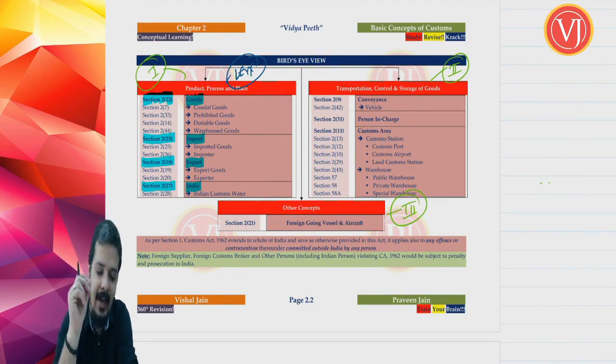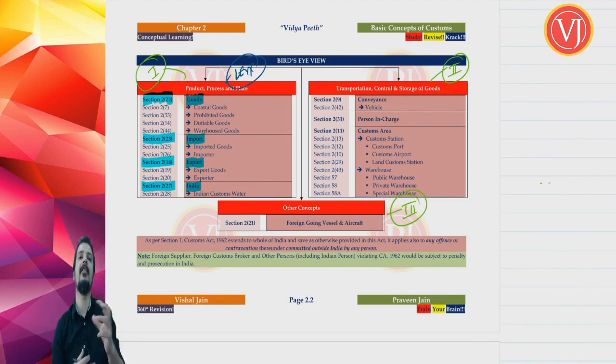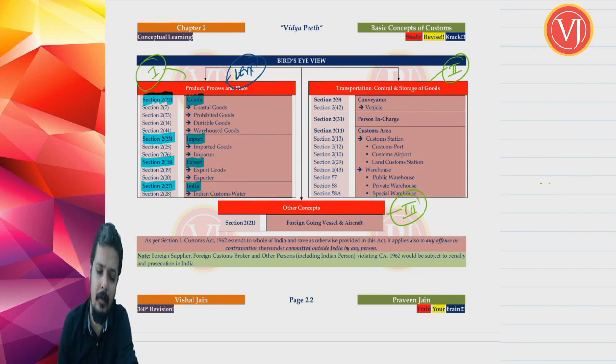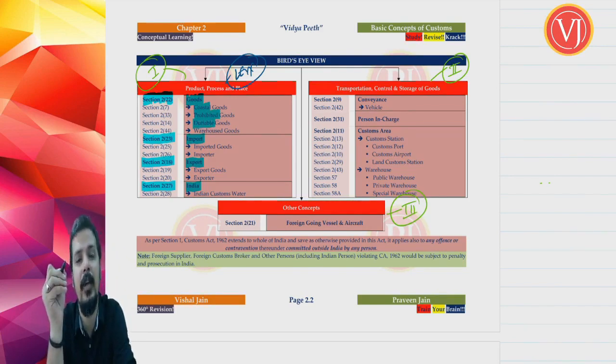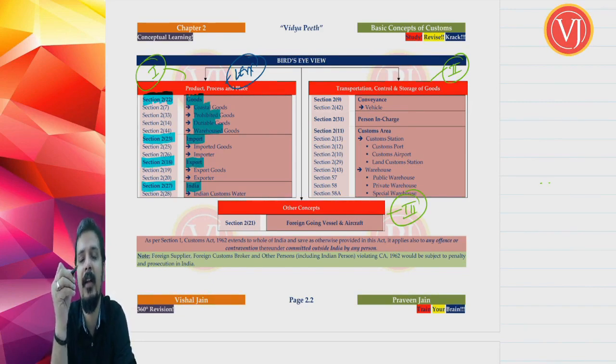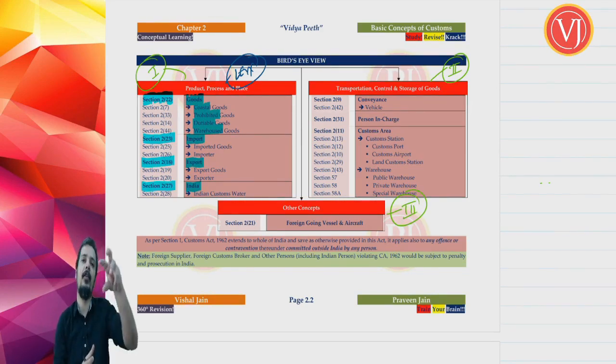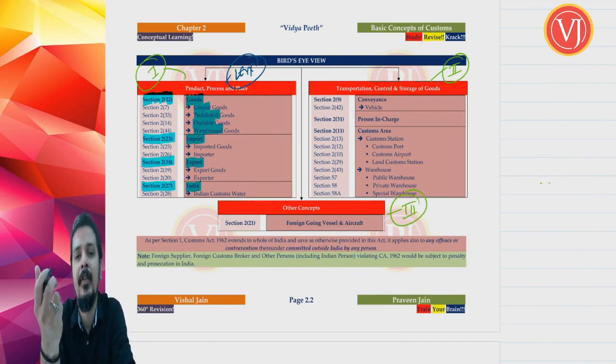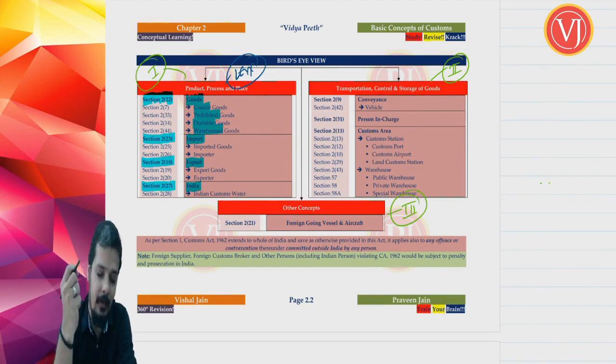And when we are discussing product, process and place, we will be discussing other related definitions. Say for example, when you are discussing the definition of goods, we will also try to understand what is coastal goods in terms of section 2 clause 7, what is prohibited goods in terms of section 2 clause 33, what is dutiable goods in terms of section 2 clause 14, what is warehoused goods in terms of section 2 clause 44 rather. Once we complete goods, we will try to understand the related terms like coastal goods, prohibited goods, dutiable goods and warehoused goods.